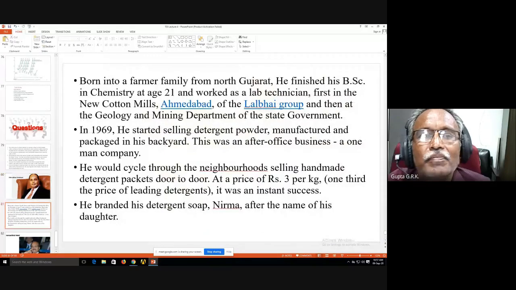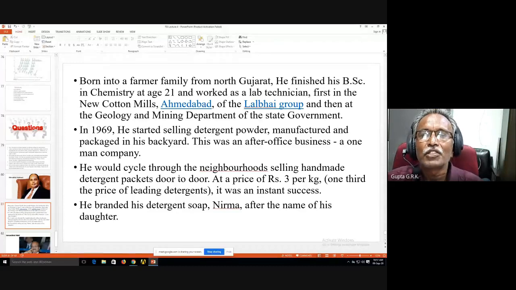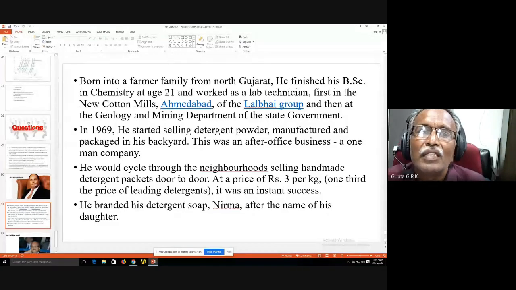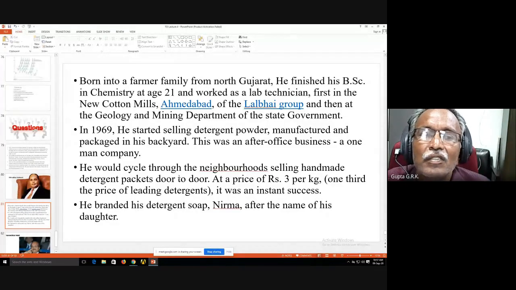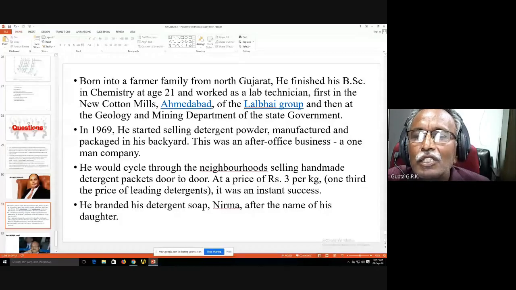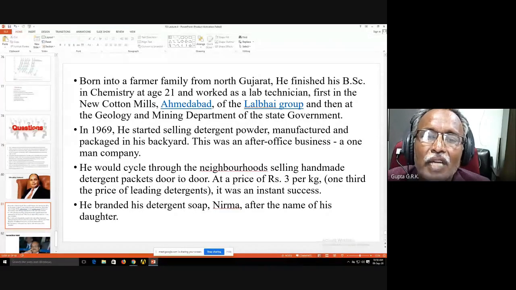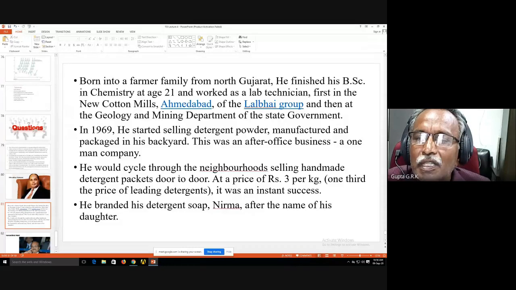Okay, another person born into a farmer family from North Gujarat. He finished his BSc in chemistry at age 21 and worked as a lab technician, first in the New Cotton Mills Ahmedabad of the Lalbhai Group, and then at the Geology and Mining Department of the state government. In 1969, he started selling detergent powder manufactured and packaged in his backyard. He would cycle through the neighborhood selling handmade detergent packets door to door at 3 rupees per kg, one-third the price of leading detergents.